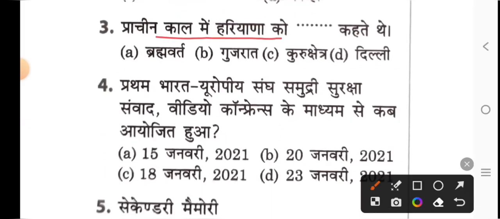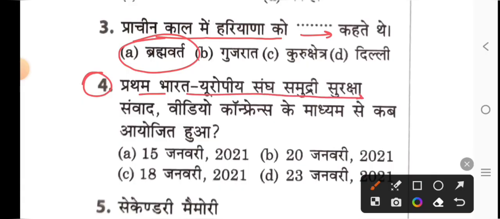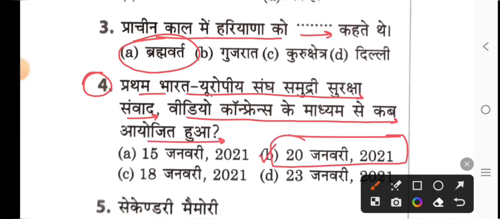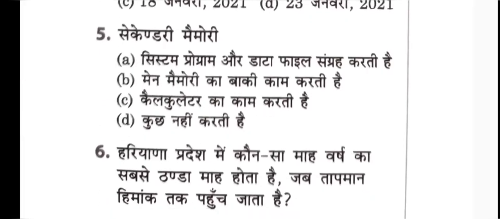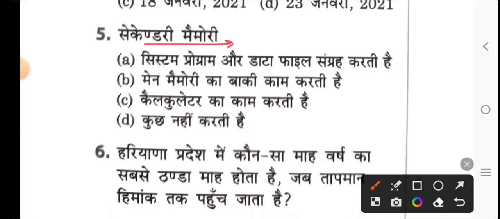Next, what was Haryana called in ancient times? Its answer will be option A, it was called Brahmavarta. Next, when was the first India-EU maritime security dialogue held through video conference? This happened in option B, on the 20th of January 2021. What is secondary memory? Option A: it stores system programs and data files.